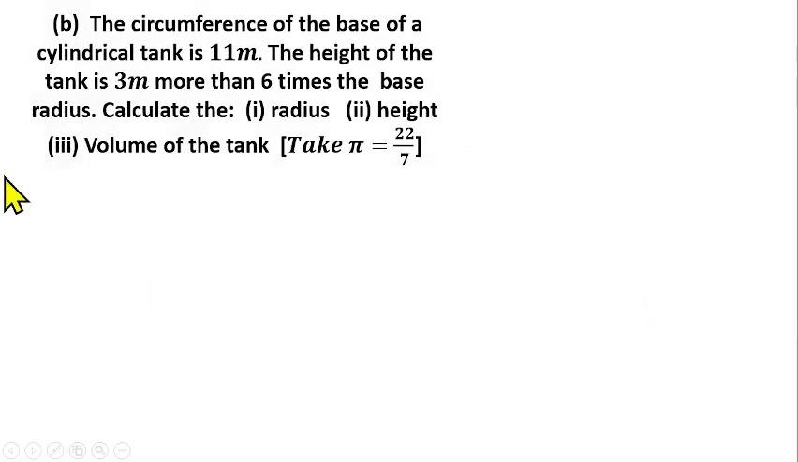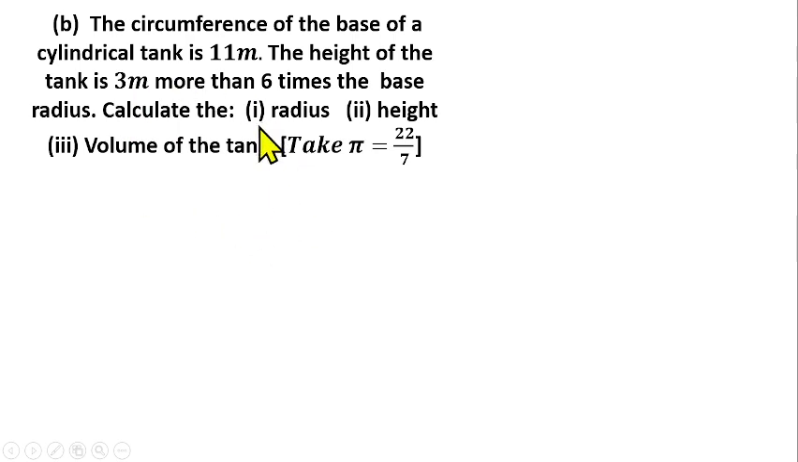Question number 13b is from the circle. It is from the mensuration of solid shapes. In this case, we are measuring a cylinder. The question says that the circumference of the base of the cylindrical tank is 11 meters, and the height of the tank is 3 meters more than 6 times the base radius. We have to calculate the radius, the height, and the volume of the tank.